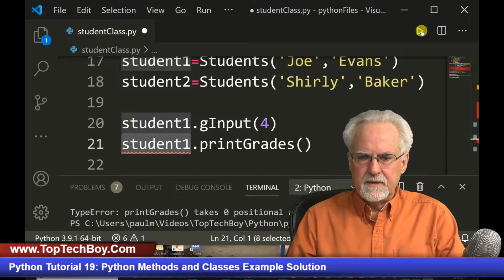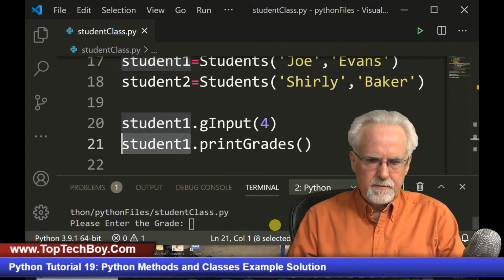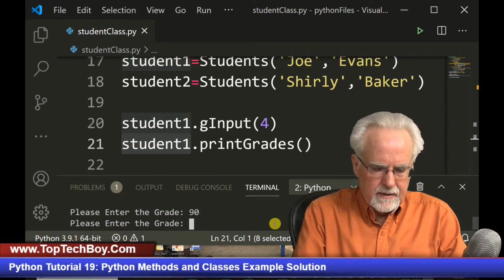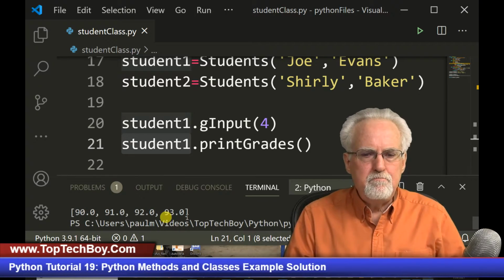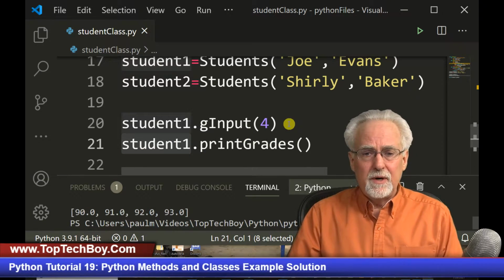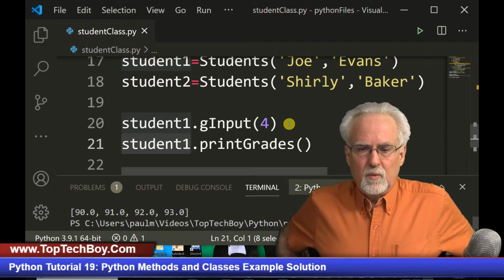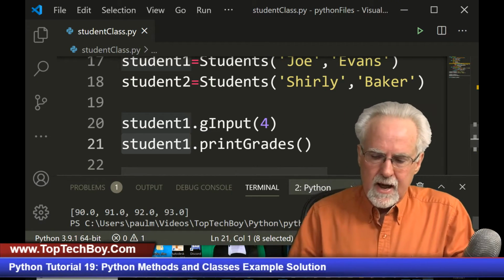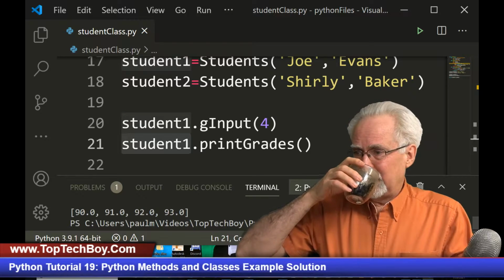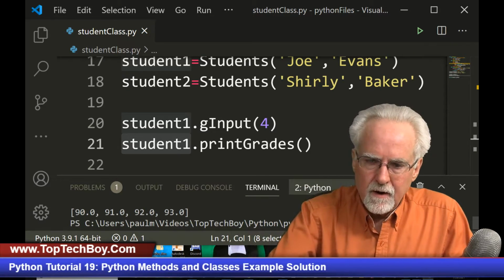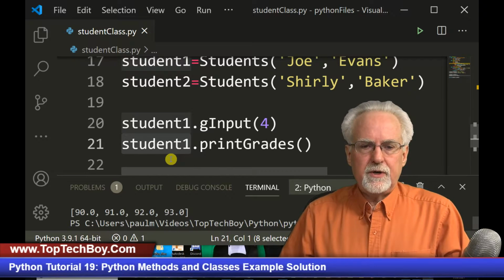All right, I think this is going to run this time. That really scared me. Okay, so this is going to be 90, 91, 92, 93. And then boom, there it is. Student 1 input works, student 1 print grades works. All right, so now I'm going to take a swig of this Go Juice, man. We're on a roll here.